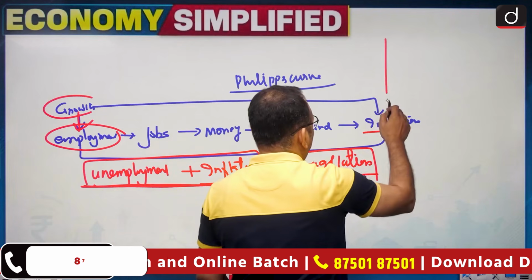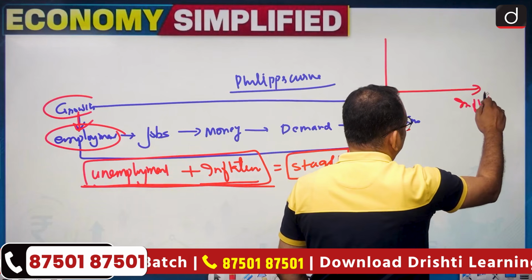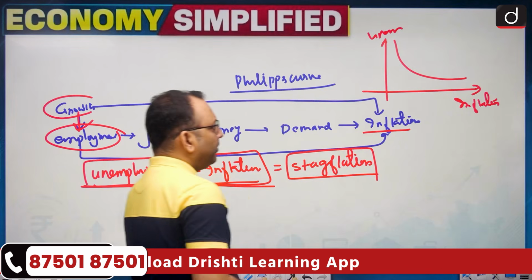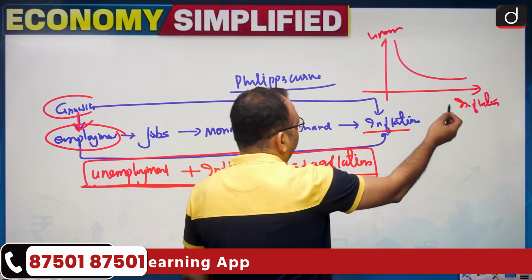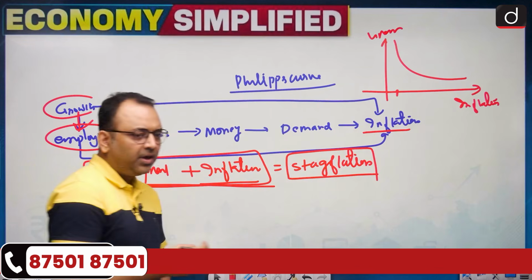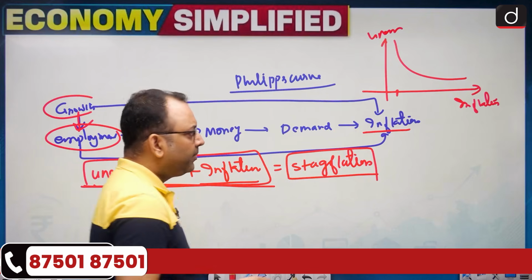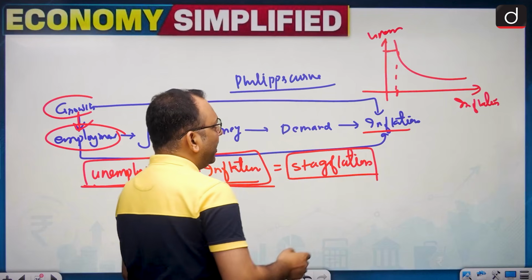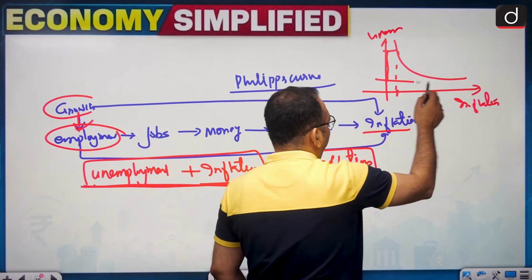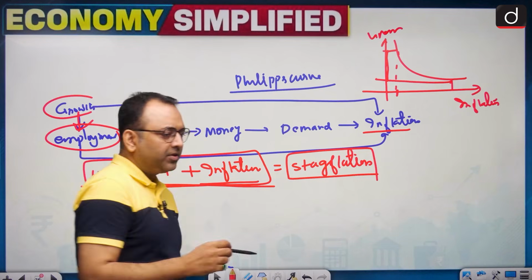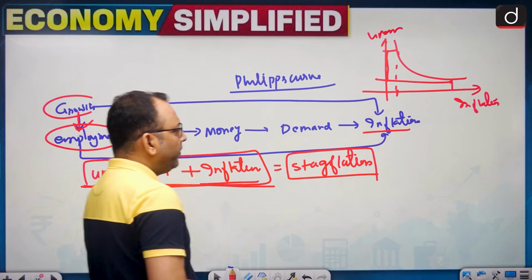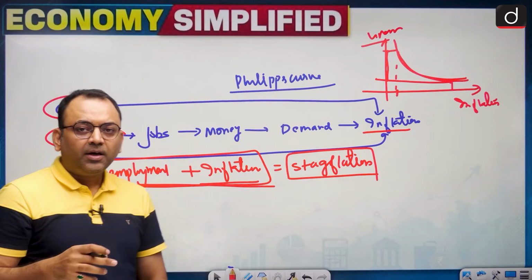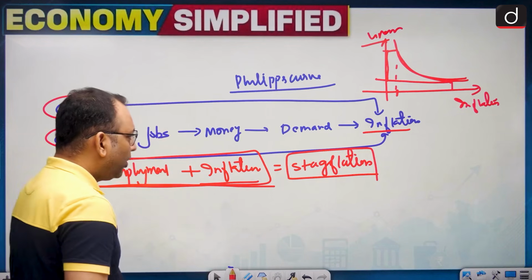Suppose we make a curve of inflation and unemployment, the curve looks like this, because if the inflation is low, it means the demand is low, it means possibly unemployment is high, right? And if the unemployment is low, which means employment is there, demand is there, as a result inflation should be there. So inflation and unemployment will not stay together technically, but suppose in reality they are together. This is called the stagflation.